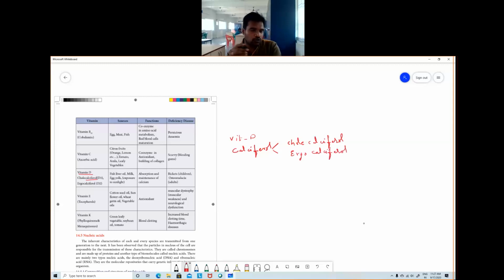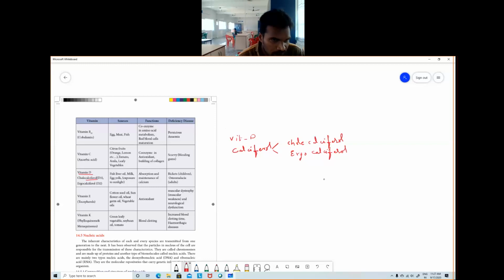If we clearly go through yesterday's NEET paper, the same question was given, and I think in one question, the four options they gave: cholecalciferol and ergocalciferol. Instead of directly giving calciferol, they asked cholecalciferol and ergocalciferol are responsible for the absorption and the maintenance of calcium. One option they gave, it's the correct option. Okay, once you go through the question paper, you can understand. Anyhow, vitamin D, chemically we call it calciferol. It's again two types: cholecalciferol and ergocalciferol. Both come under calciferol only.